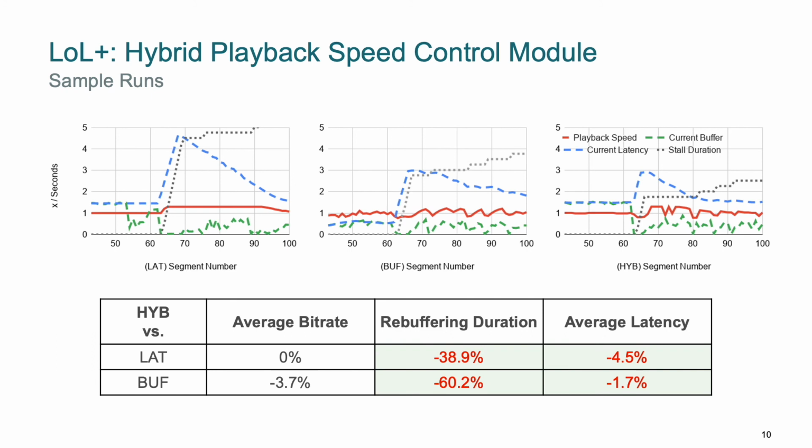For the first one, the latency-only implementation, the playback speed, i.e. the red line, increases along with the latency and starves the buffer tremendously, as you can see over there. Whereas in the second and third graphs, which is the buffer-only and our hybrid implementation, we can see that playback speed is more helpful in maintaining a healthy buffer, and more importantly in the third graph, our hybrid method can help to quickly bring the latency down once the buffer recovers, as seen here between segment number 70 and 90.